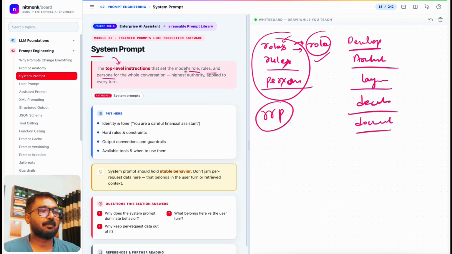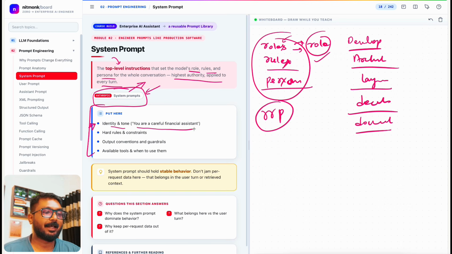These are the things we have to define, with the highest authority, applying to every turn. You can see all these documents that I have attached in this complete study board. You can see how Anthropic defines the system prompt, right? Then identity and the tone that you have to define. We see identity and tone: you are a careful financial assistant.